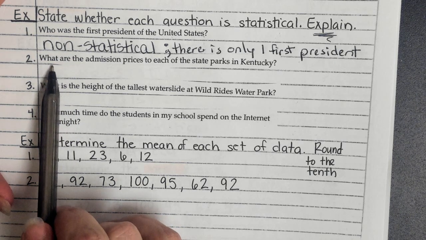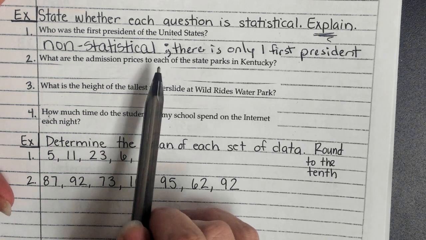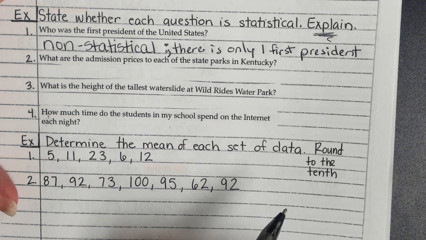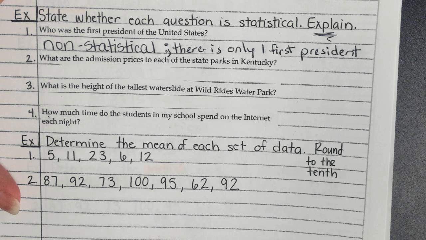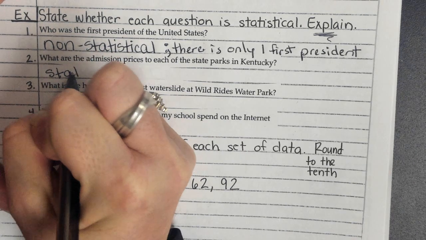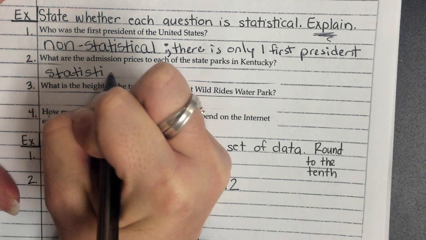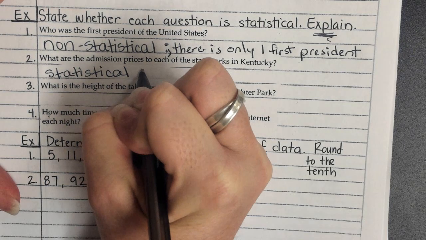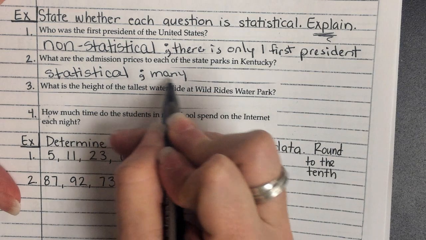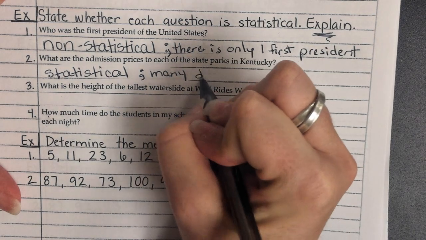Okay. What are the admission prices to each of the state parks in Kentucky? A bunch of numbers or one number? A bunch, because it might be $5 at one and $2 at the next. They might charge $6 for the adults and $3 for the kids. So, it is called a statistical question. Because, like I'm saying, you could have many different words here, but I'm just putting many different prices.